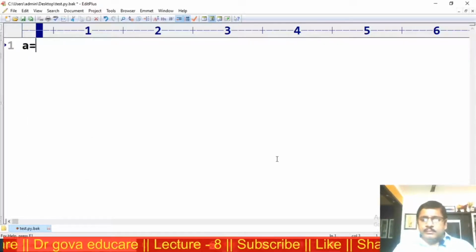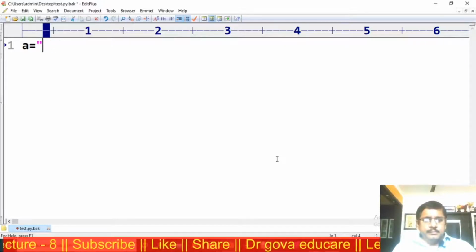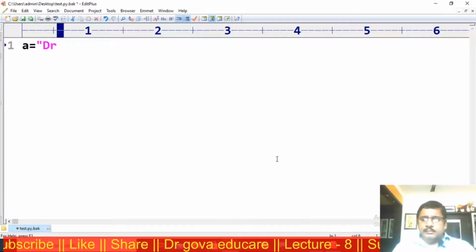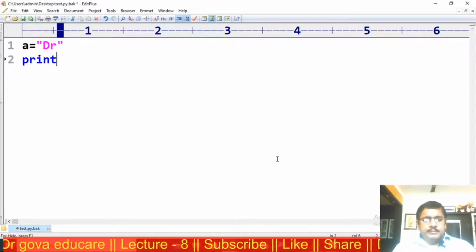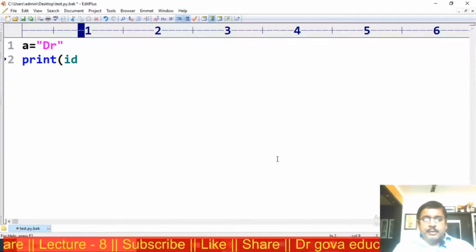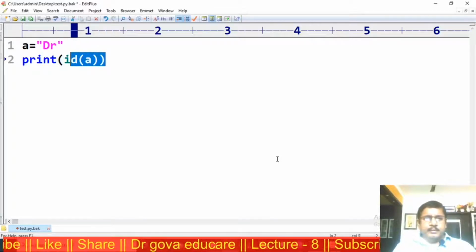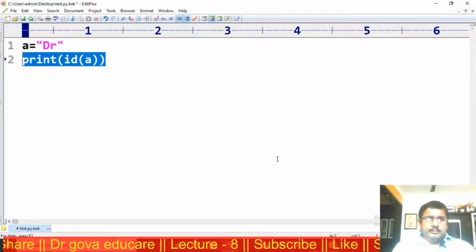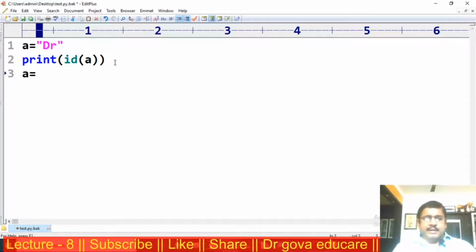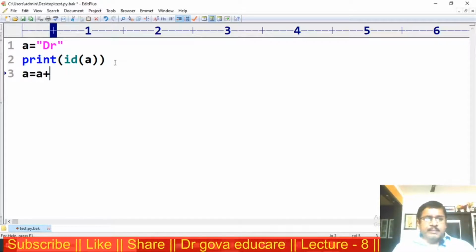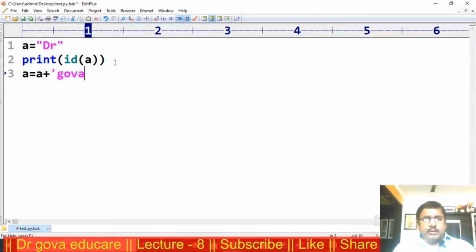A is equal to doctor. Print ID of A. Next, I am changing the content: A is equal to A plus Goa, with single quote or double quotes.